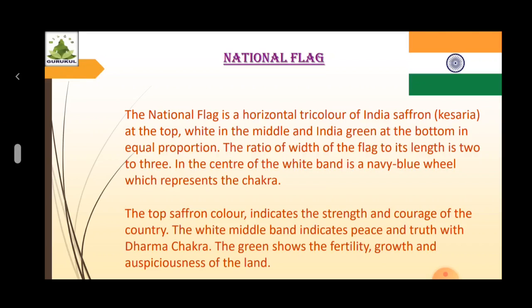The top saffron color indicates the strength and courage of the country. The white middle band indicates peace and truth with Dharma Chakra. The green shows the fertility, growth, and auspiciousness of the land. Its design is that of the wheel which appears on the abacus of the Sarnath lion capital of Ashoka. Its diameter approximates to the width of the white band and it has 24 spokes.